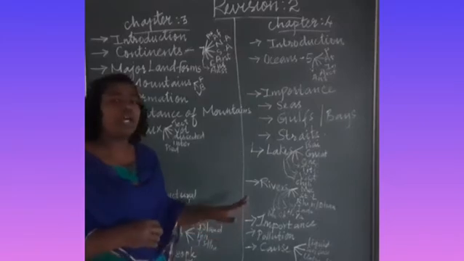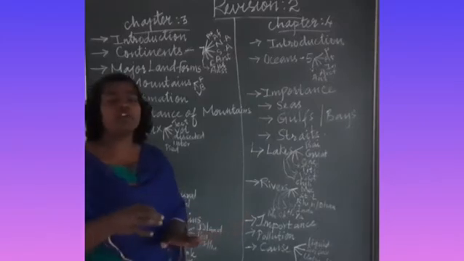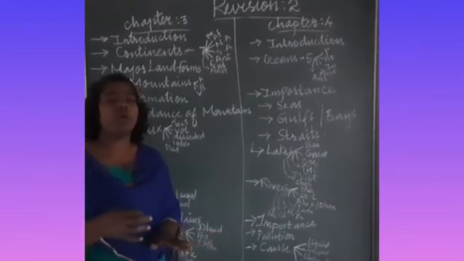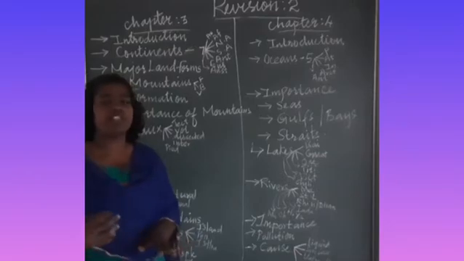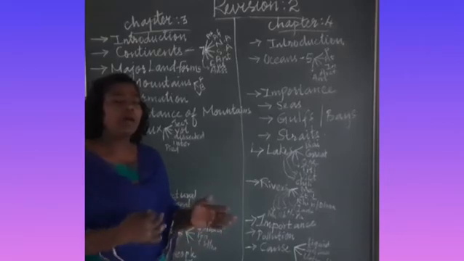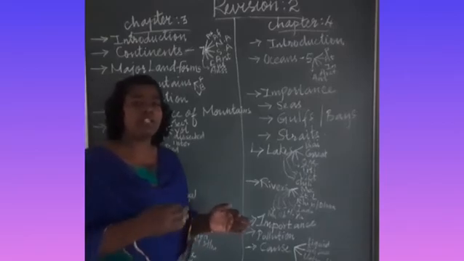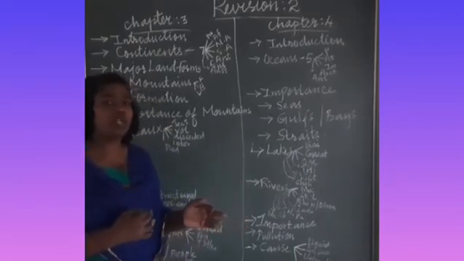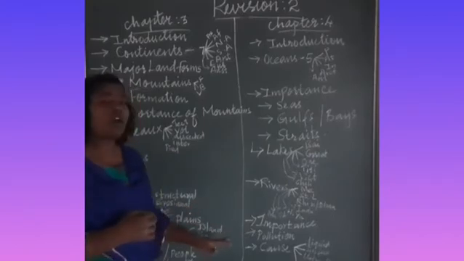What is called an island? An island is a piece of land surrounded by water on all sides. For example, Sri Lanka and Australia are pieces of land which are surrounded by water. And peninsula.